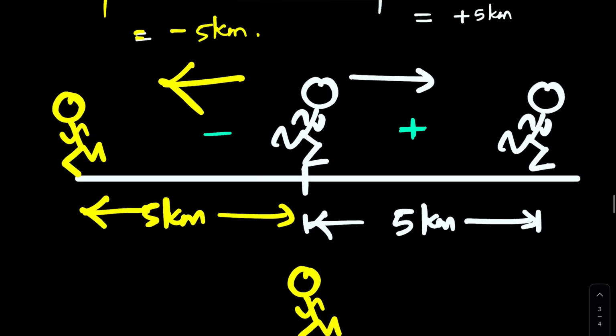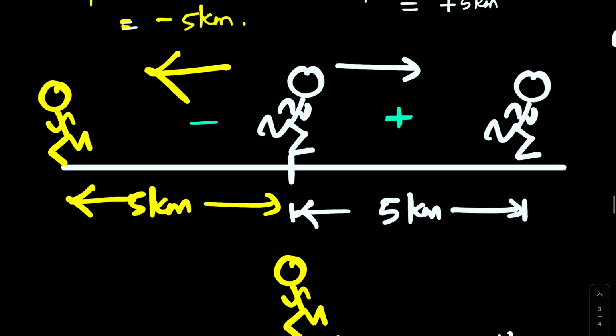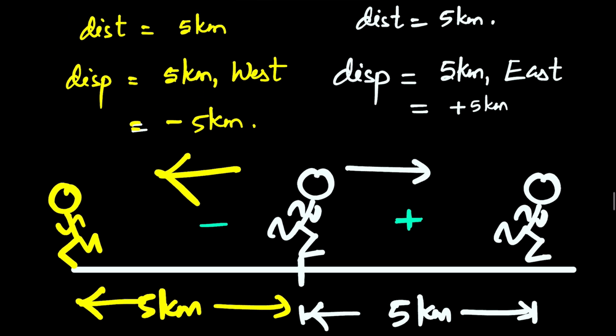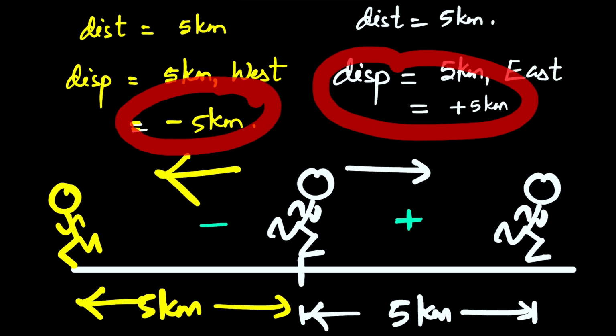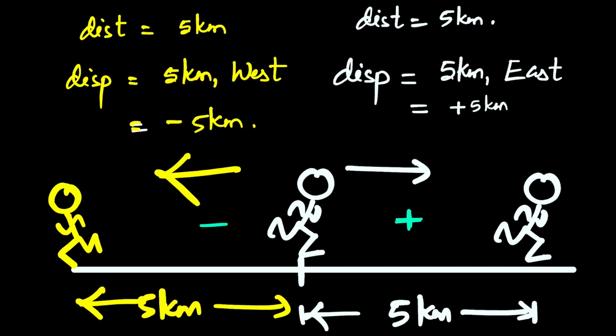Okay, so when there are two or more directions, you can assign accordingly which one is opposite to the other one. You can take one positive, one negative. That is the meaning. Got it? So displacement can be positive as well as negative. Now the next question is, can it be zero? What if the guy is standing, not moving at all? If the guy is not moving at all, obviously the distance will be zero, displacement will also be zero.